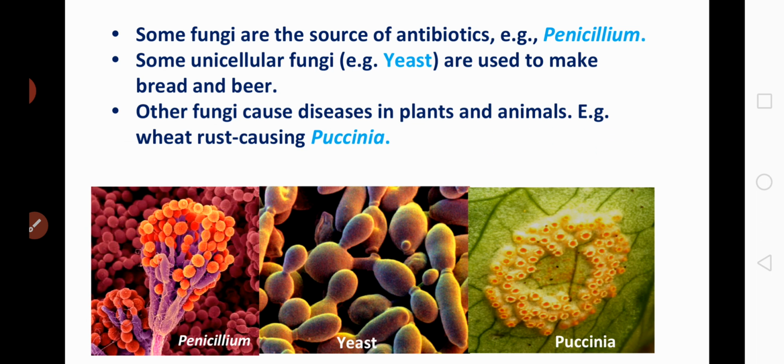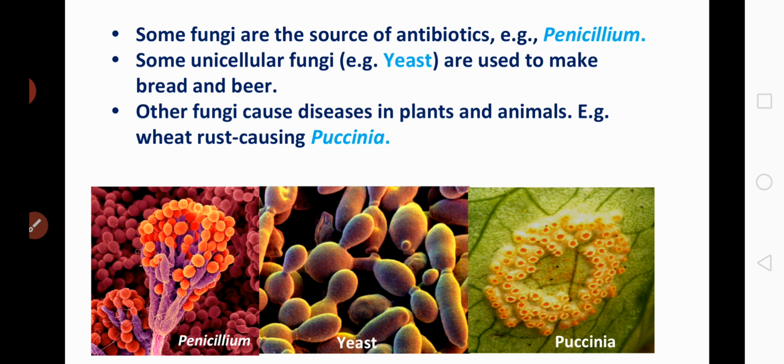Some fungi are the sources of antibiotics. What is the meaning of antibiotic? An antibiotic is a chemical substance which is extracted from one member and which can kill or retard the growth of other members. For example, Penicillium is a fungal member which contains the antibiotic penicillin. So penicillin is the antibiotic which was extracted from the Penicillium species.